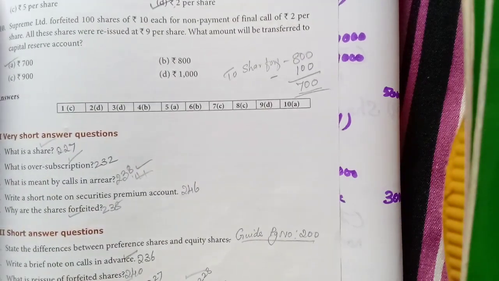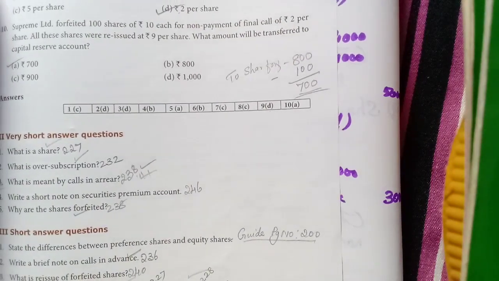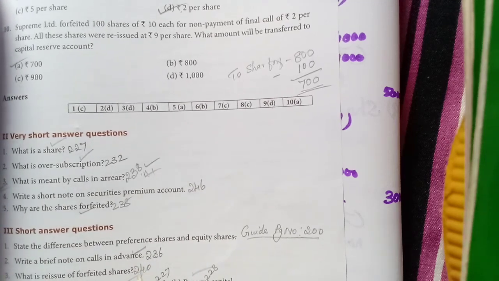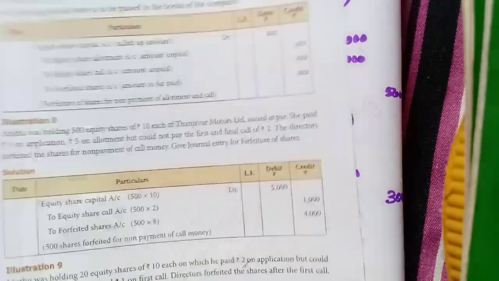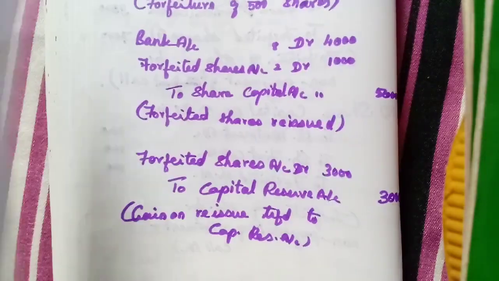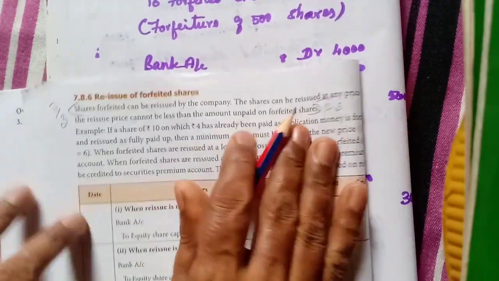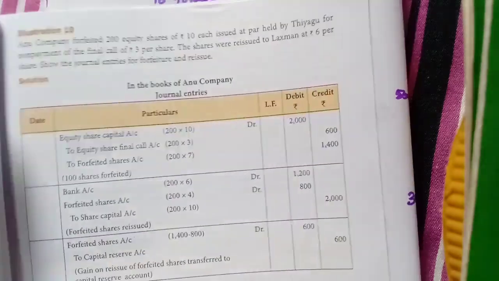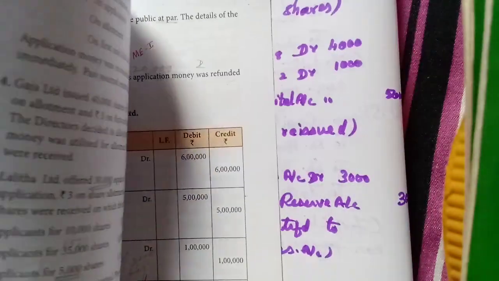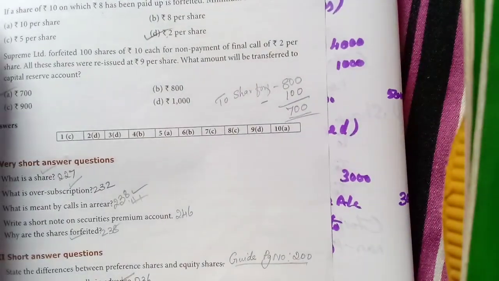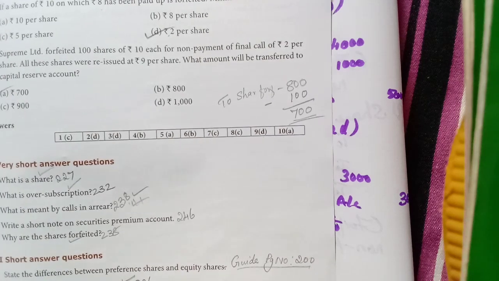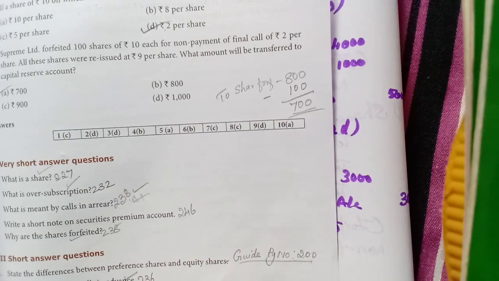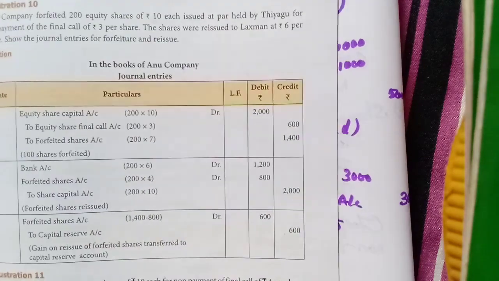Then short answers. Calls in advance we have marked. What is reissue of forfeited shares? Page 240. Reissue, this one. Only one line.